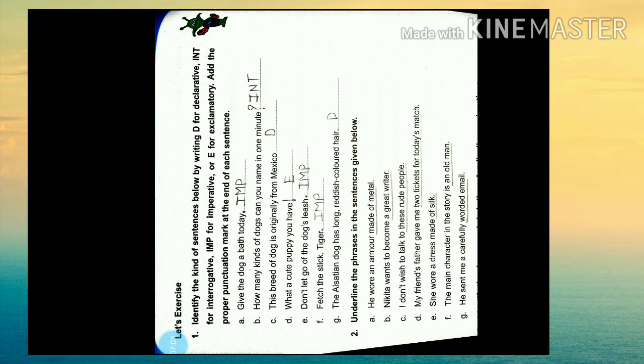Then the third one is an imperative sentence. It tells or asks someone to do something. It usually ends with a full stop, but may end with an exclamation mark. It is a request, wish or command also. Then the fourth and last type of sentence is an exclamatory sentence. So it shows strong feeling. It always ends with an exclamation mark. It expresses sudden or strong feelings.